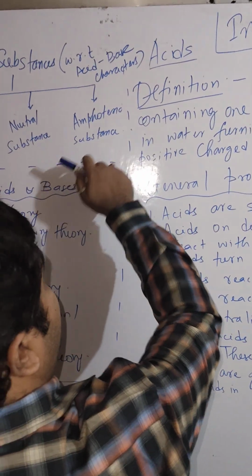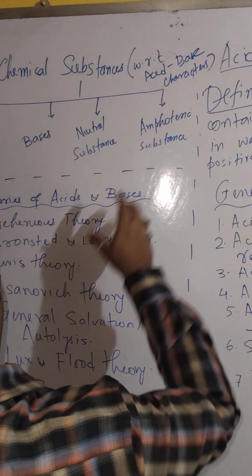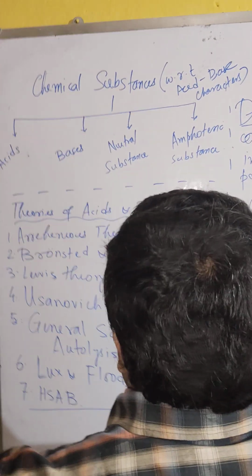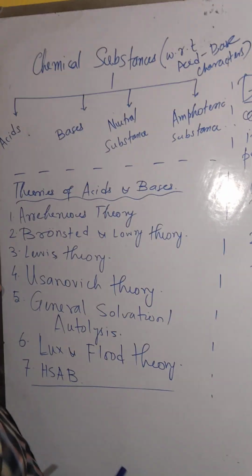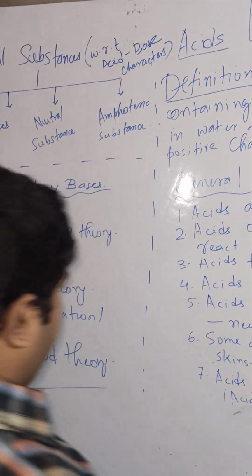In amphoteric substances, the most important thing is that in the presence of an acid, they behave like a base. In the presence of a base, they behave like an acid. So this is the introduction. We will go through each and everything in the topic as we go through the chapter.